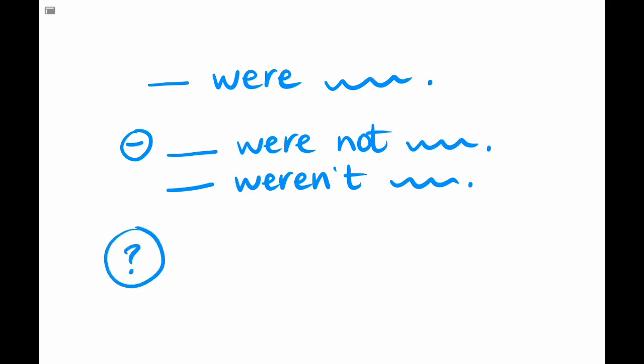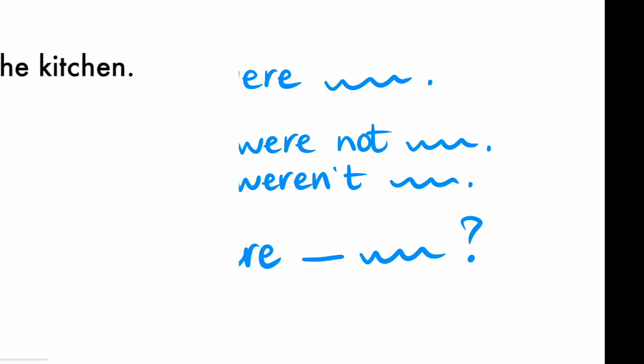For the question, the verb to be will go in the beginning of the sentence. So our question will start with were, subject, complement, and the question mark. That's our question. Were, subject, complement, and question mark. Now let's look at the examples.